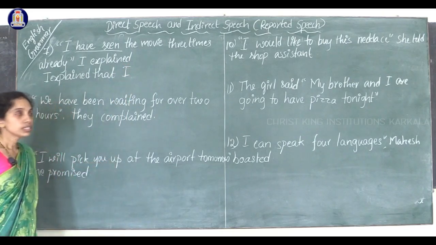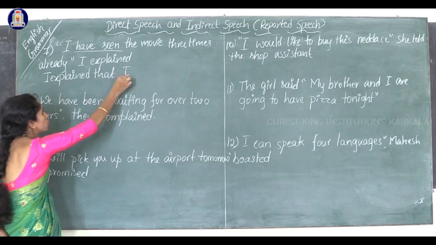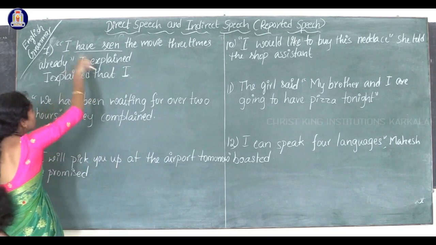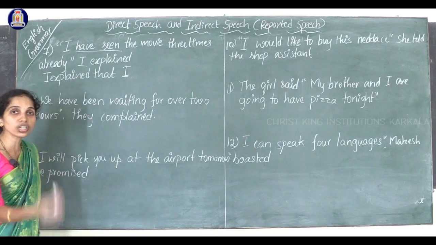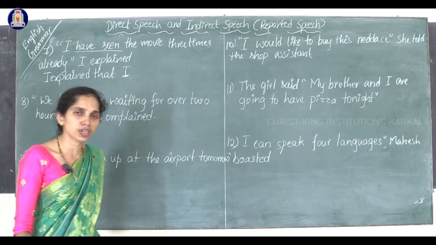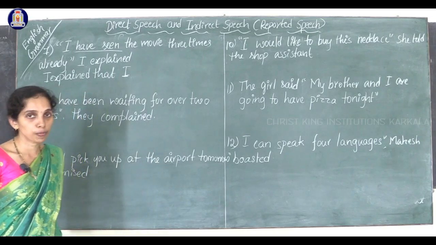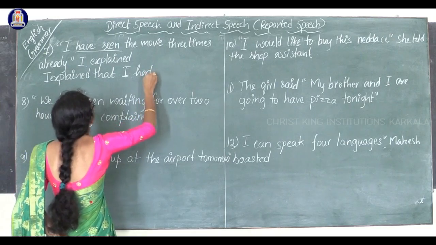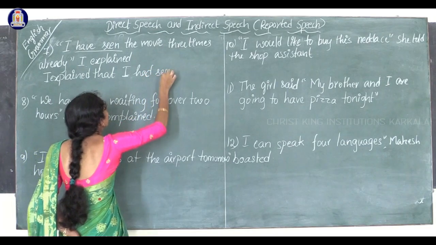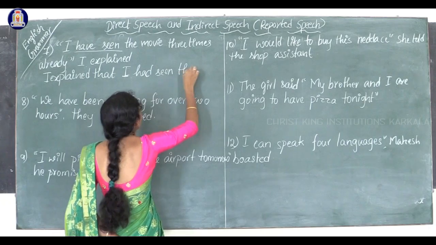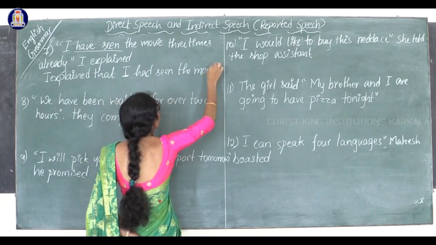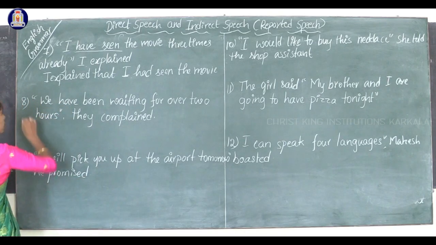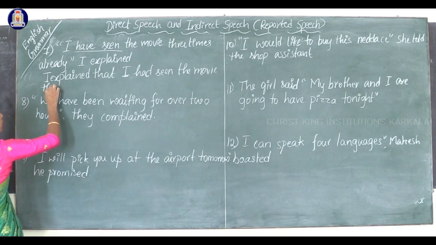See here, since here I explained, we are not changing the pronoun. Why? Because it is the same person, the first person itself, who is reporting. I explained that I had seen the movie 3 times already.